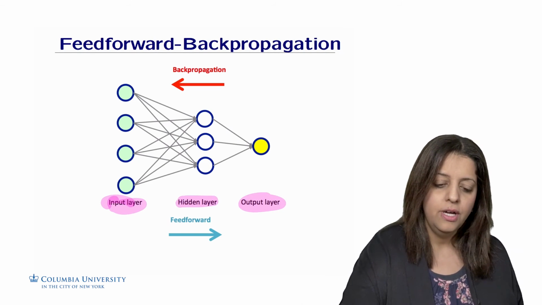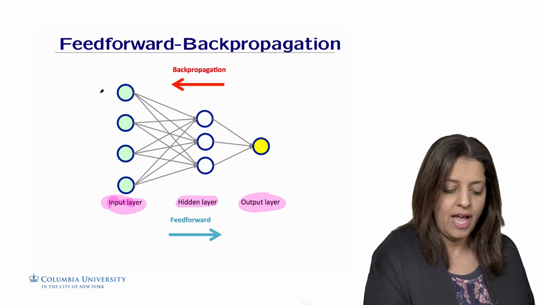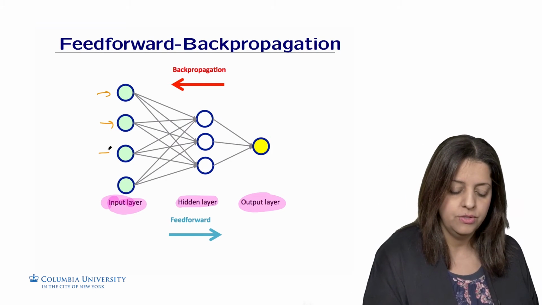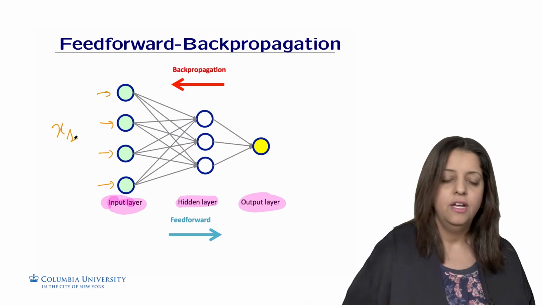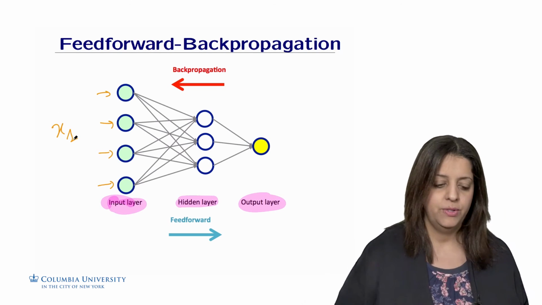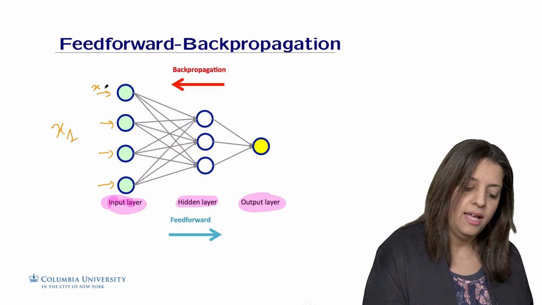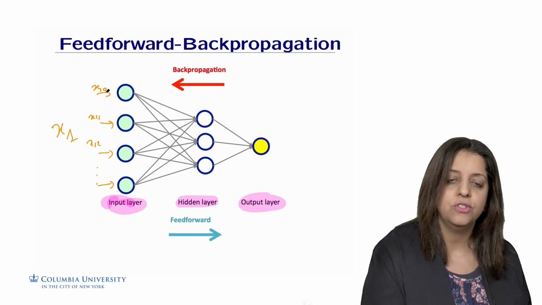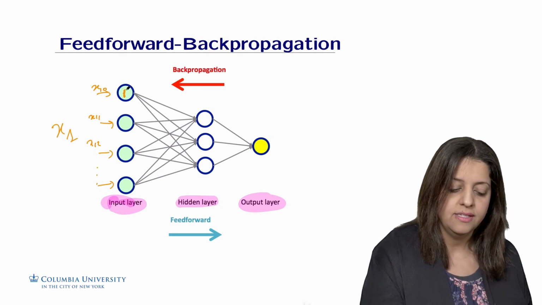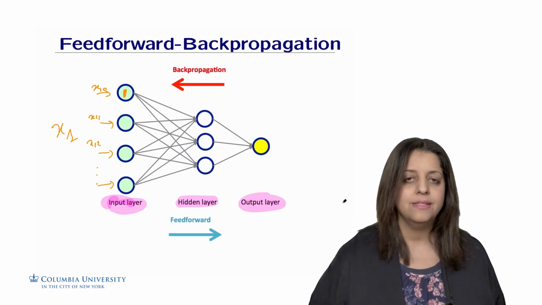All right, so we're going to put some data in as input. We have some feature values that we are going to introduce. So it's going to be the features for the first example, x1: x10, x11, x12, etc. We start with feature 0, which in general we set to 1. This is the intercept or the bias.